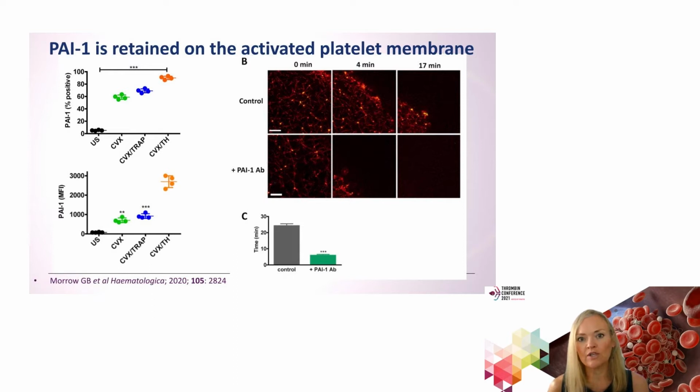We can monitor the impact of that on fibrinolysis by confocal microscopy of platelet-rich clots. And you can see here that in the top panel, which represents lysis induced by tPA, we can see movement of a lysis front over time. And when we include a neutralizing antibody to PAI-1, we can dramatically enhance the time to lysis, indicating that PAI-1 is active in resisting tPA-mediated lysis in this context.